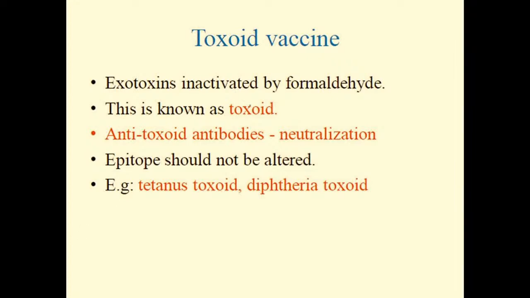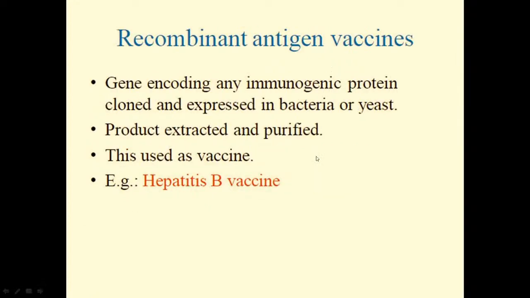And most important, here also the epitopes should not be altered. Whatever epitope we initially introduced, the same kind of epitope we have to introduce. Example, tetanus toxoid as well as diphtheria toxoid.